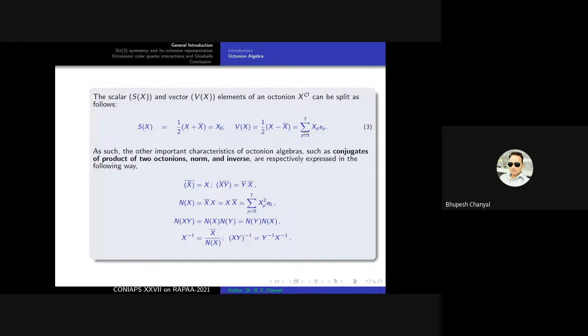So that means we have the vector elements. In equation number 3, we can say that an octonion variable has some scalar elements as well as some vector elements. The other important characteristics of the octonion algebra, such as the conjugate of the product of two octonions, norm, and inverse, are expressed in these equations.